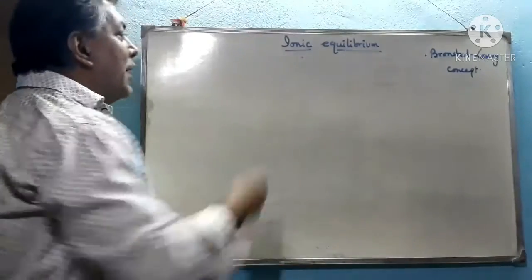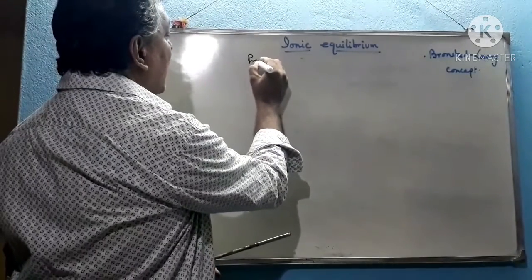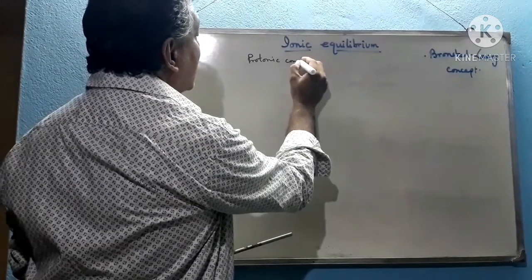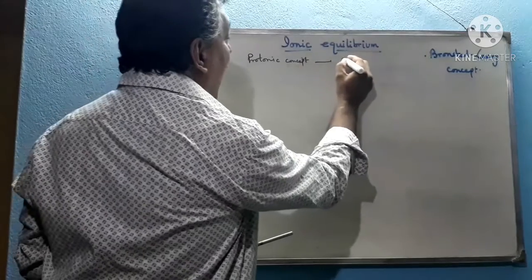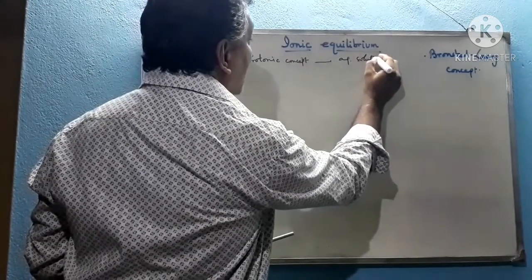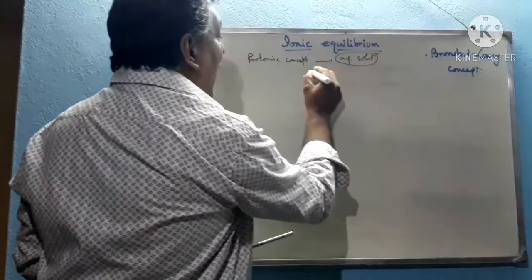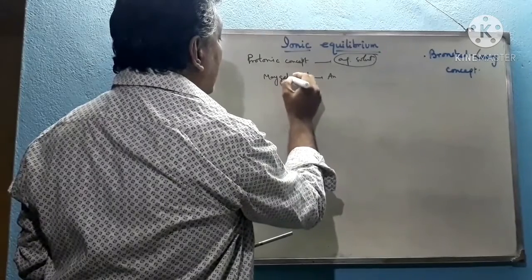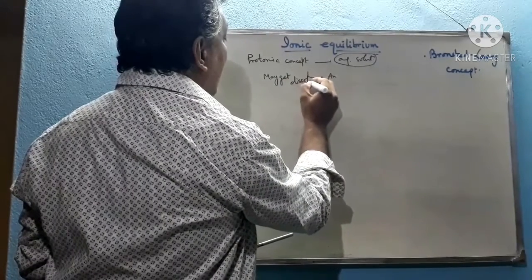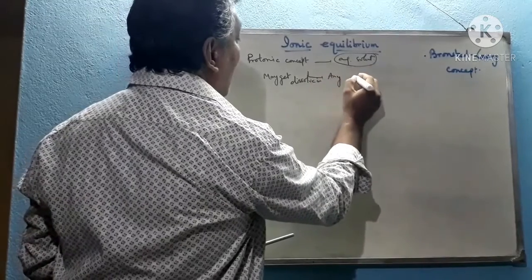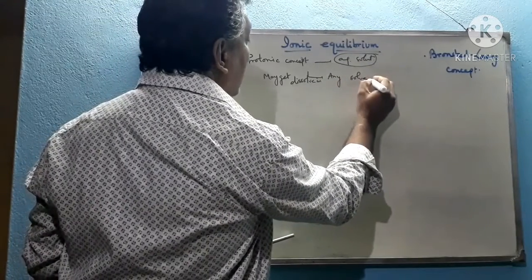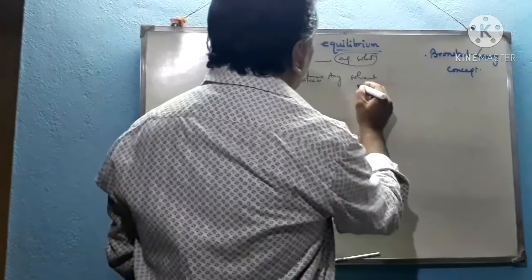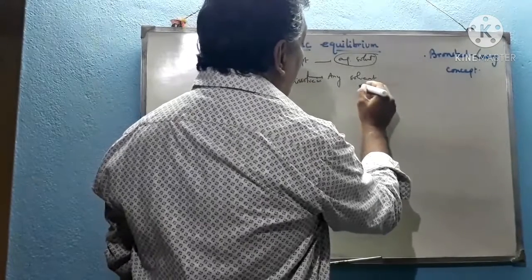So the Bronsted-Lowry concept is nothing but the protonic concept, and this concept doesn't emphasize the aqueous solution. Rather, the substance may get dissolved in any type of solvent. So it doesn't emphasize the aqueous, that means water, rather it gets dissolved in any solvent or in any substance, maybe molecules